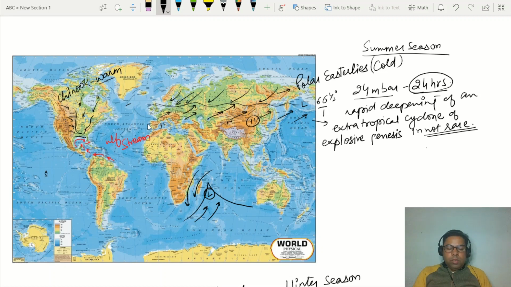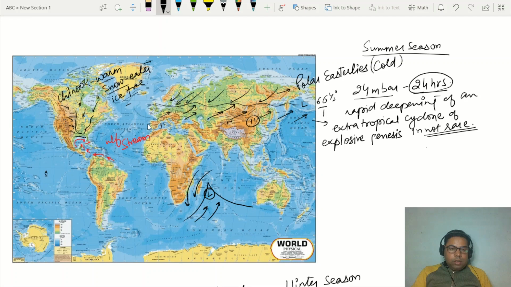Everybody must know that Chinook is also called the snow eater, because it melts all the area covered with snow. So this will make the land ice free, and then the normal condition will start prevailing, right?